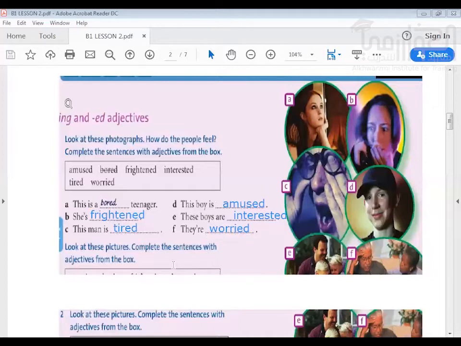So these are the answers we can use to answer these questions. And here, all of them are -ed, -ed, -ed, -ed. This tells us how the people feel. You can see the word feel, how the people feel. Now we can look at the -ing forms. Let's now look at the -ing forms.